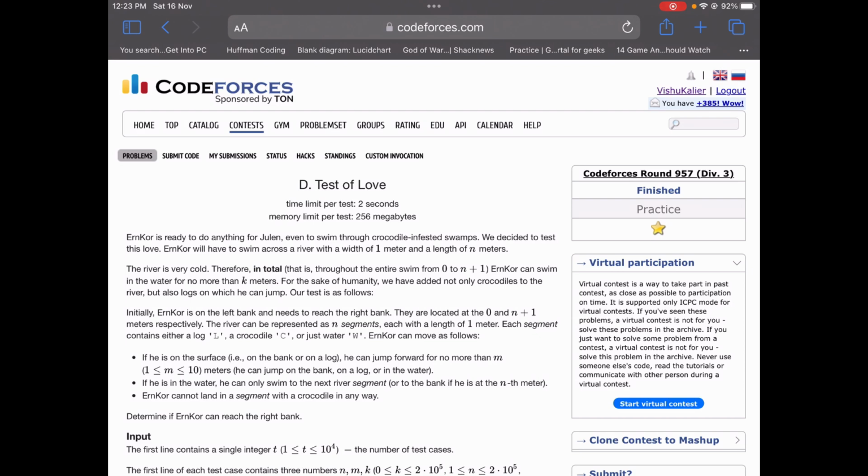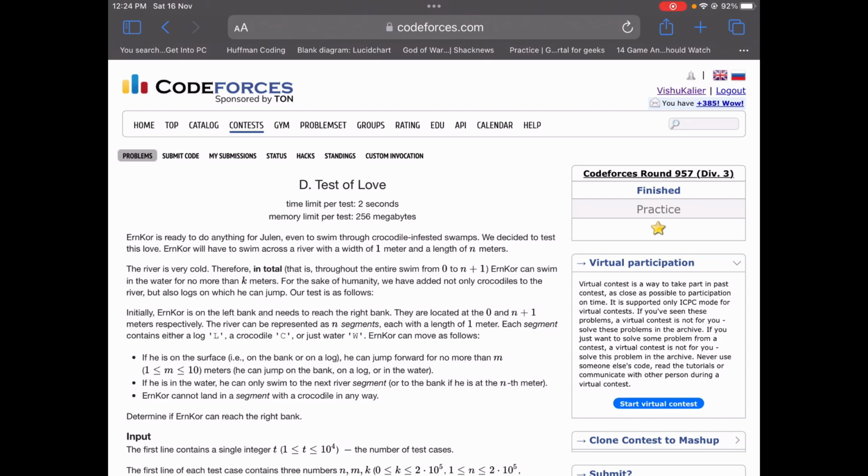Encore is ready to do anything for Julian, so much so that he can swim through crocodile-infested swamps. So we decided to test this love, and he has to swim across a river with a width of 1 meter and a length of n meters. The river is very cold, therefore in total he can swim no more than k meters. So k is the race condition over here.